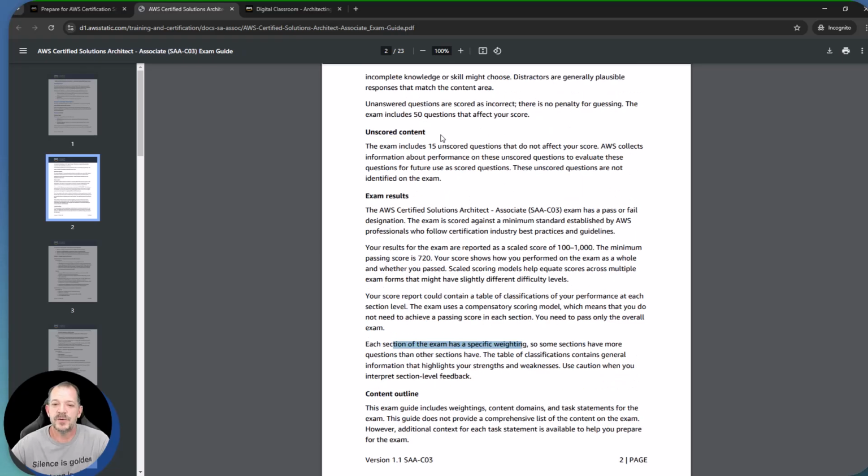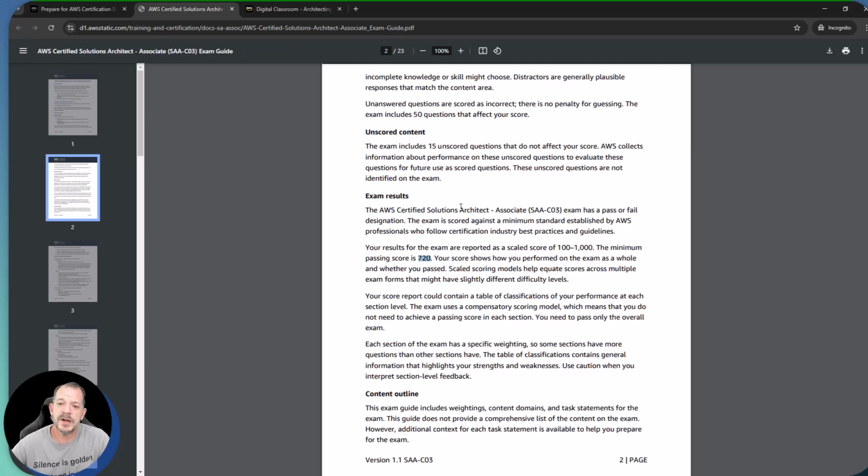That means if I go in here and say, I know for certain I got 40 out of 50 questions correct, be aware that those 40 could have different weights. You could have got 40 questions correct that are on the easier spectrum, and you may not quite have that 720 or that 72% score available to you. So just be aware of that.